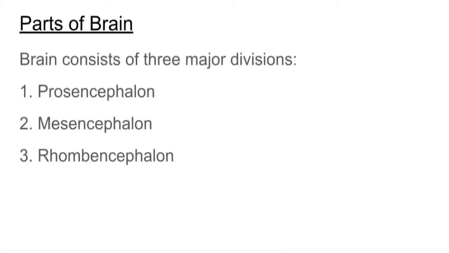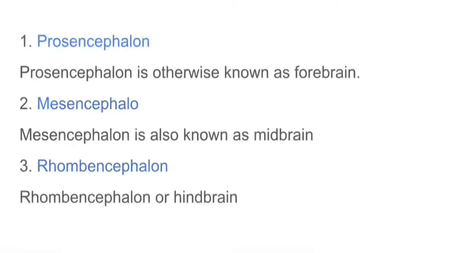Parts of brain. Brain consists of three major divisions: prosencephalon, mesencephalon, and rhombencephalon. Prosencephalon is otherwise known as forebrain. Mesencephalon is also known as midbrain. And rhombencephalon is also known as hindbrain.